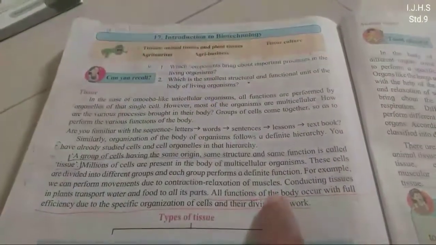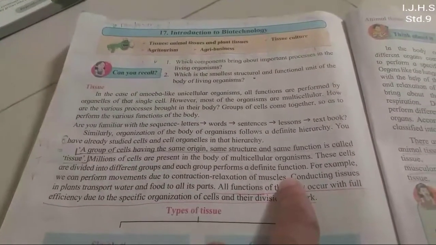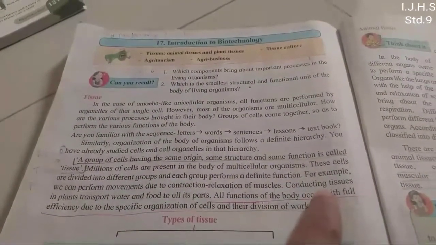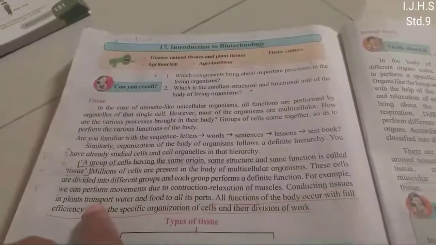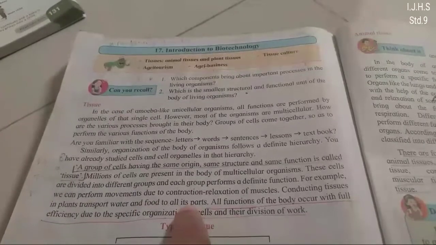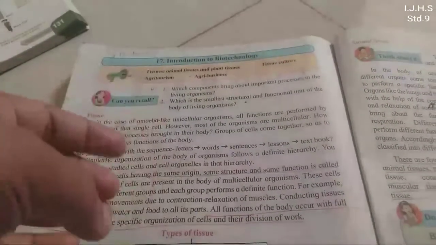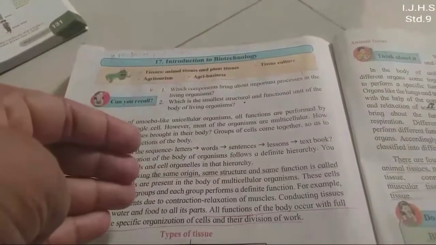Understood? So, as we know, plants have conducting tissues. Okay, so these conducting tissues transport water and food to all parts of the body. In the same way, our body contains different types of cells, nerve cells.